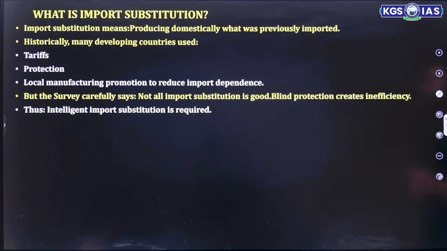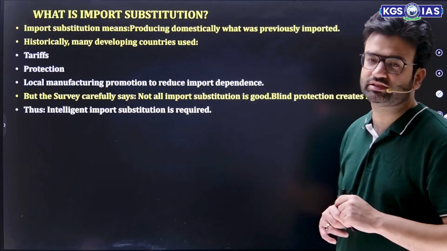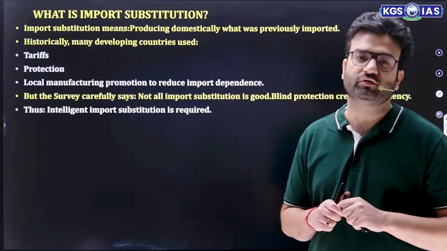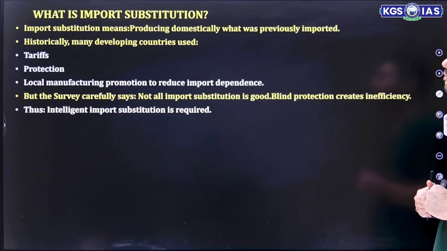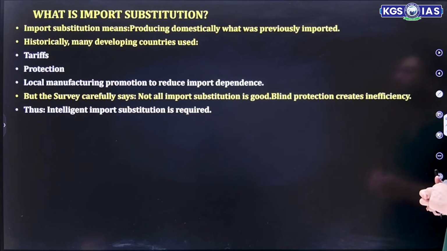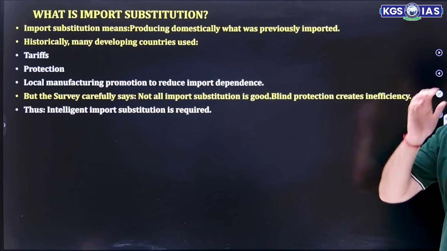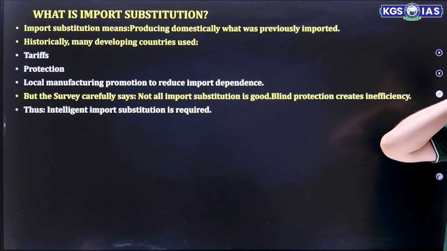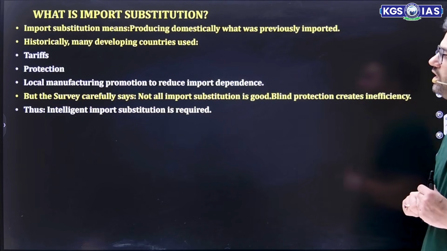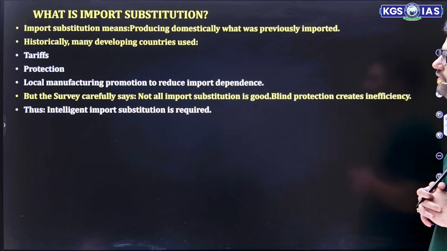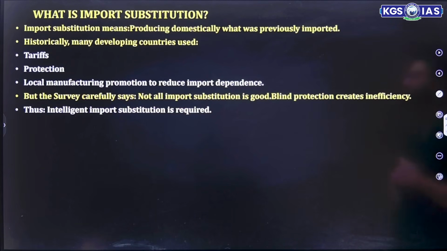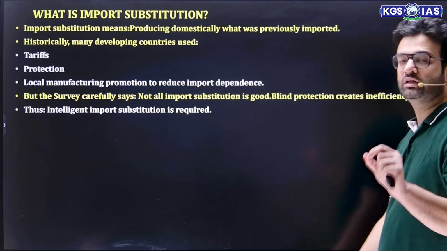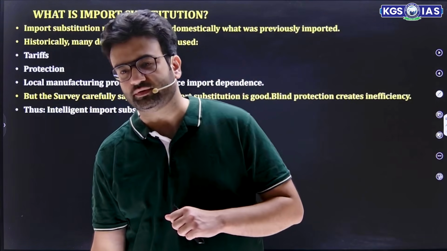Now, what is import substitution? As chapter 16 part 1 says, import substitution. What is the meaning of import substitution? Import substitution means producing domestically what was previously imported. What you previously imported, now you are producing domestically. That is import substitution. Historically, many developed countries used tariff protection and local manufacturing promotion to reduce import dependence. But the Survey carefully says not all import substitution is good. Blind protection creates inefficiency. And this is a very good point mentioned in the Economic Survey.